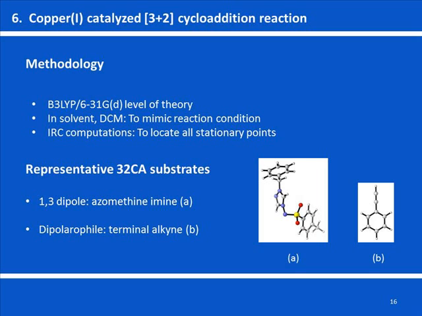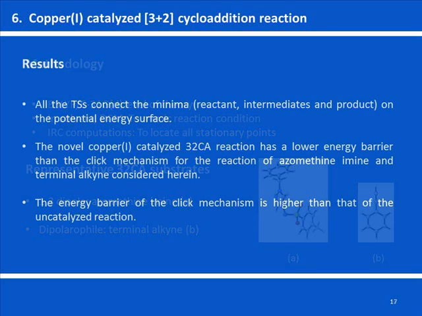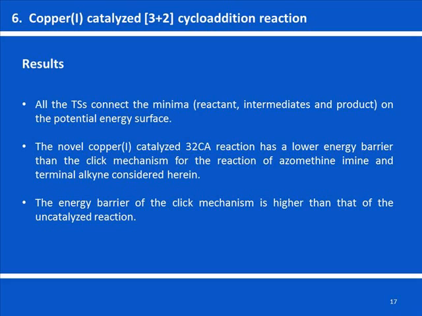Additionally, azomethine A and terminal alkyne B were used as representative substrates to analyze and compare the catalytic cycles. It was found that the transition states connect coherently to the minima on the potential energy surface. Additionally, the novel copper-1 catalyzed 3+2 cycloaddition reaction has a lower energy barrier than that of the click mechanism, and thirdly, the energy barrier of click mechanism is higher than that of the uncatalyzed one.